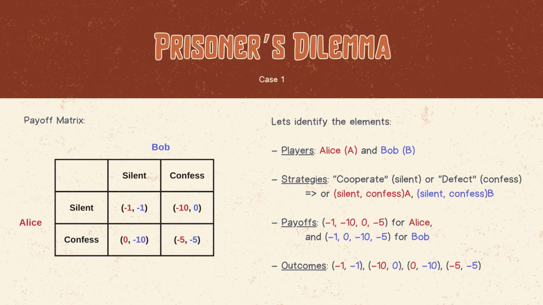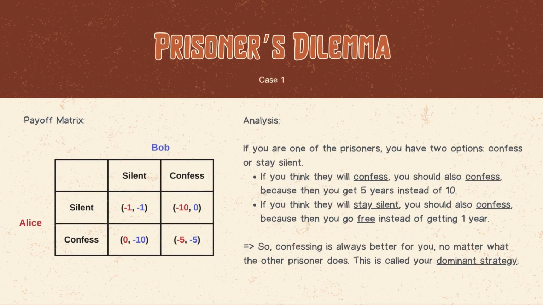To answer this question, we need to think about what each player expects the other player to do, and how that affects their best response. If you are one of the prisoners, you have 2 options: confess or stay silent. You don't know what the other prisoner will do, but you can guess based on their self-interest. If you think they will confess, you should also confess, because then you get 5 years instead of 10. If you think they will stay silent, you should also confess, because then you go free instead of getting 1 year. So, confessing is always better for you, no matter what the other prisoner does. This is called your dominant strategy.